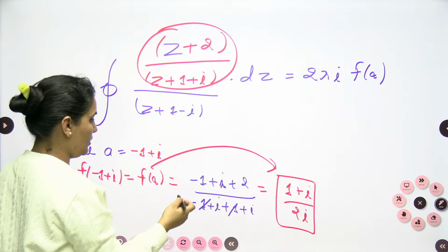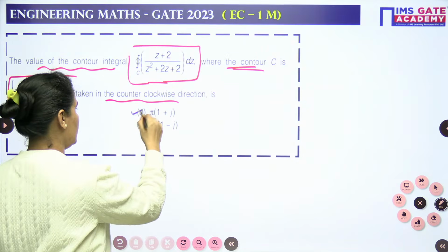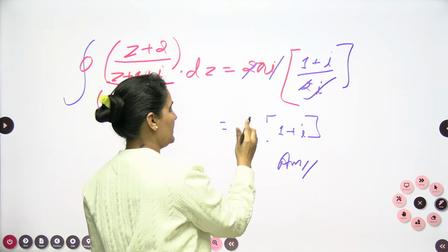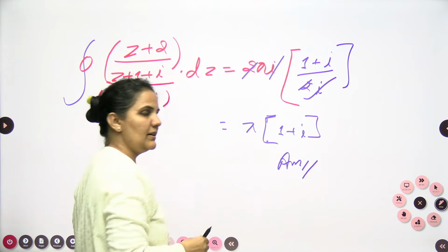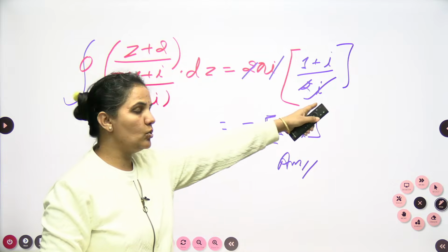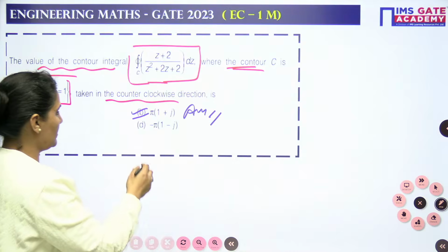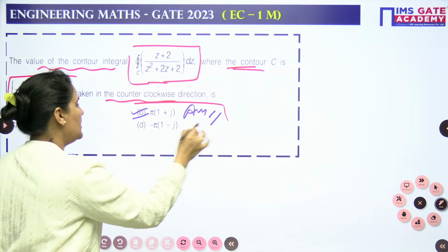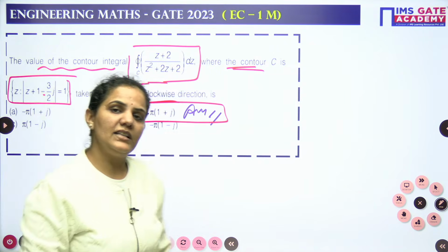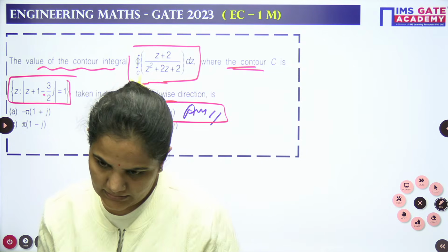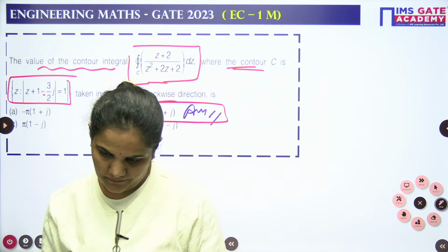No, iota is already gone. So this is only pi. My answer is option B for Bombay, because iota and iota already cancel out. So I am having only pi 1 plus iota. 2 and 2 iota will be gone. So my result is pi 1 plus iota. Pi 1 plus iota I can see in option B for Bombay. Very easily we can approach this one.